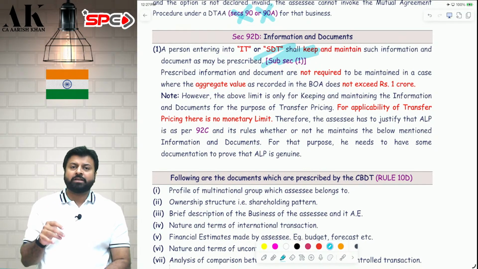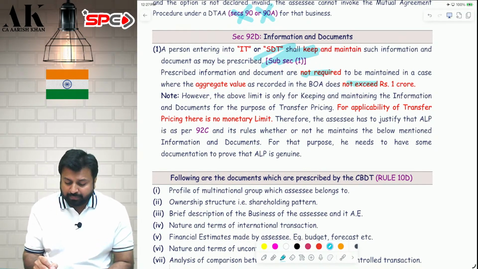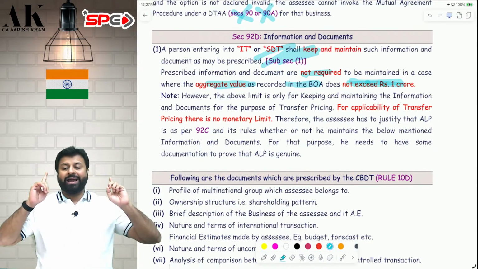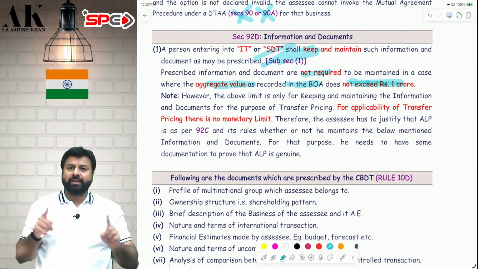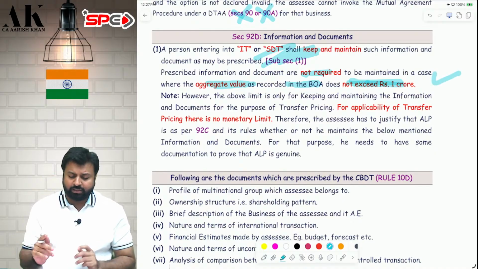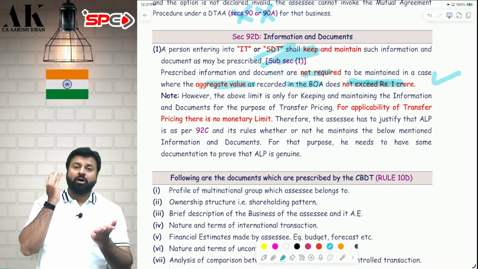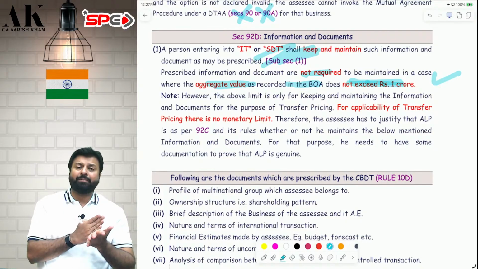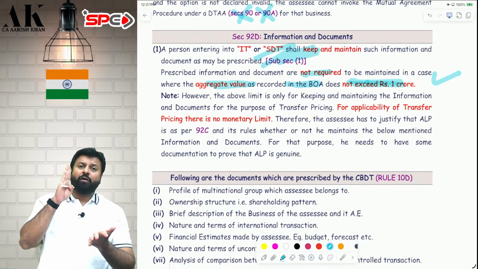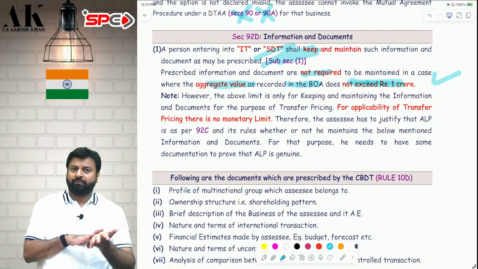But all these documents and information are supposed to be maintained only by those people whose aggregate value of transactions recorded in the books exceeds 1 crore rupees. If the aggregate value of the transactions in the entire year exceeds 1 crore rupees, you have to maintain all these documents and information. See, all these documents and information are supposed to be maintained if transfer pricing is applicable for you.